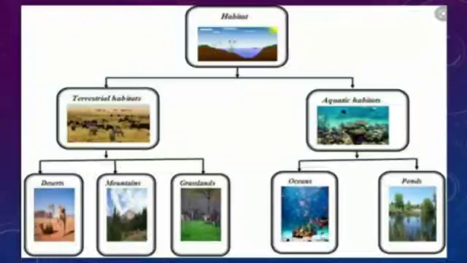Now what are the terrestrial habitats? Terrestrial habitats are desert, mountains and grassland, and aquatic habitats are oceans, ponds and rivers. These are all aquatic habitats.